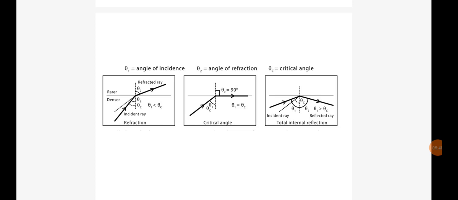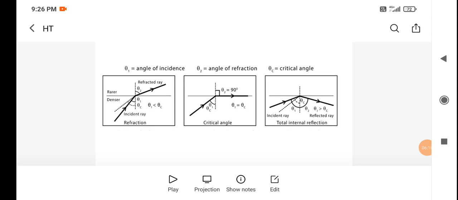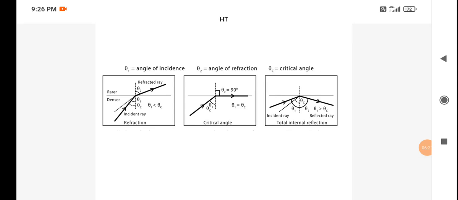So this is said to be the critical angle, where your angle of incidence is equivalent to the critical angle, which is theta c. In the third figure, you just see there is no refracted ray at all. When you further increase the angle of incidence, when your theta 1 is greater than the critical angle, there is no refracted ray at all, and the ray completely falls within the medium, right? So this is said to be the total internal reflection. Yes, thank you all.